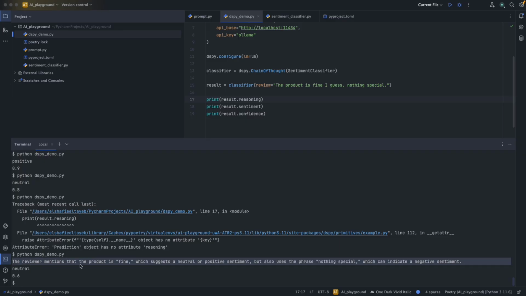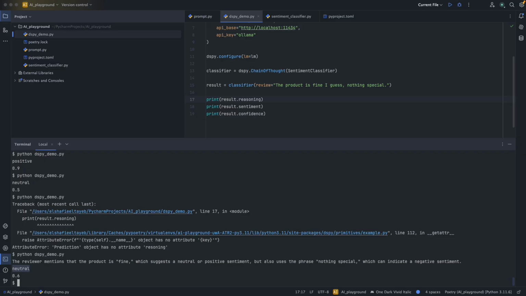The reviewer mentions that the product is fine, which is just a neutral or a positive sentiment, but also uses the phrase "nothing special," which can indicate a negative sentiment. That's why it's giving us neutral and 0.6 as a confidence. So obviously from the reasoning, the model is thinking before the answer. You didn't write "think step by step," but DSPy injected that into the prompt automatically when you switched from predict to chain of thought.